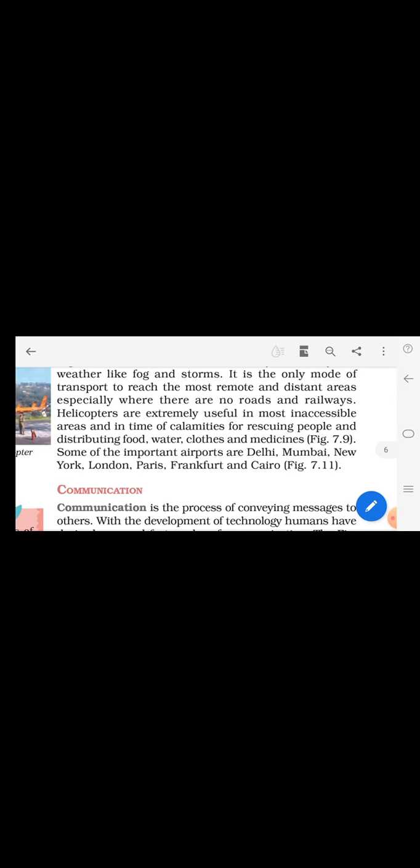You have seen the image, have you seen the news? If you have the habit of watching news, you may know whenever there is a flood or an earthquake, natural calamities happen, people are rescued by aeroplane or helicopter, rescuing people and distributing food, water, clothes and medicines.